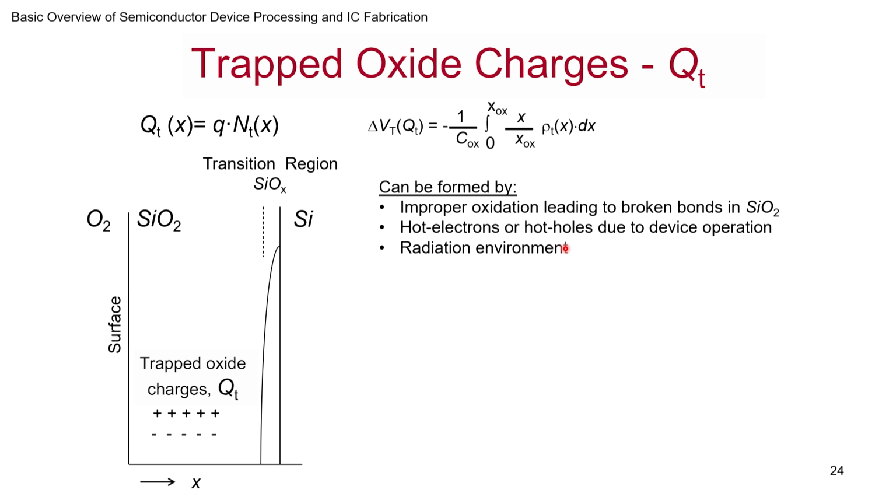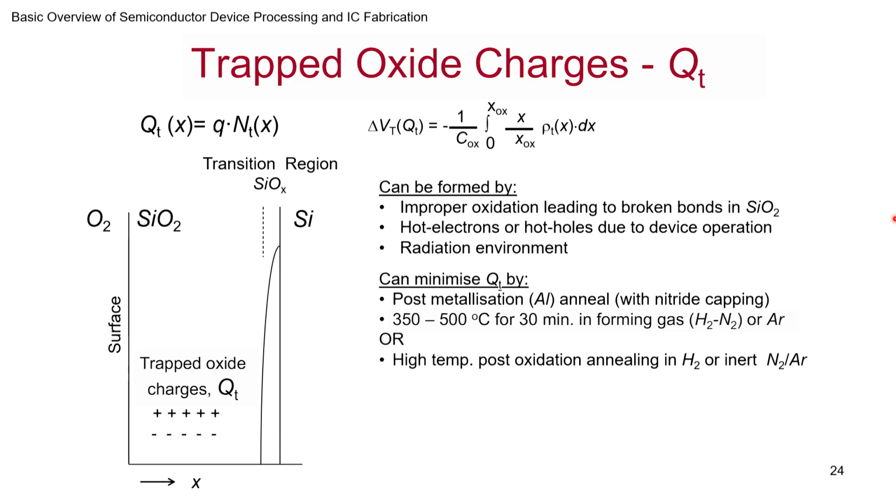Hot electrons and hot holes during the processing, during the working of the device, you can have energized electrons and holes that will end up getting trapped in the oxide, and that's a big challenge actually. And of course, radiation environment. If you go to space, these problems are common. So you'll have to make sure you are able to address it.